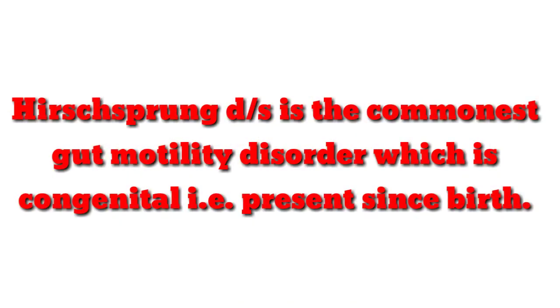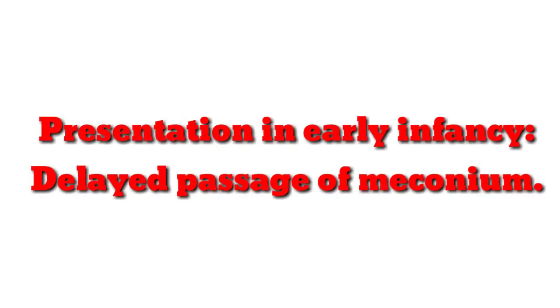Now coming to Hirschsprung disease as such. Hirschsprung disease is a very important topic from the university point of view, and also for other college exams. It is actually a cause of constipation, so it comes under the topic of constipation itself, but we need to discuss it separately. So what is Hirschsprung disease? It is the commonest gut motility disorder which is congenital, so it is present since birth. The presentation will be in early infancy itself, with delayed passage of meconium, that is, meconium passed only after 48 hours of birth.